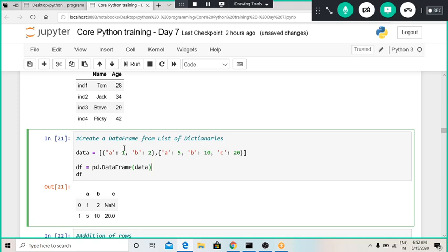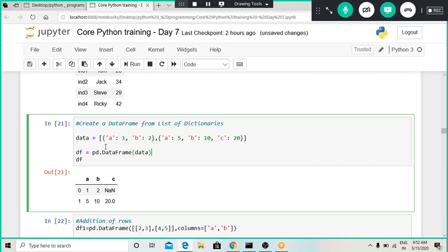So whenever we form a data frame of such a dictionary, the first item will get the names of the keys of that dictionary, and whatever the keys are, they are taken as column names.